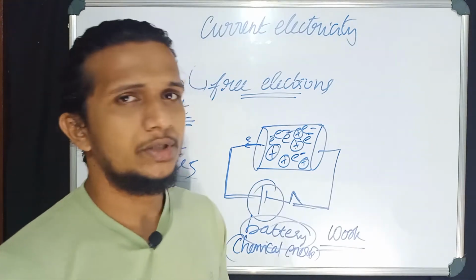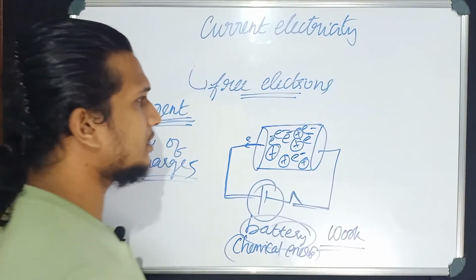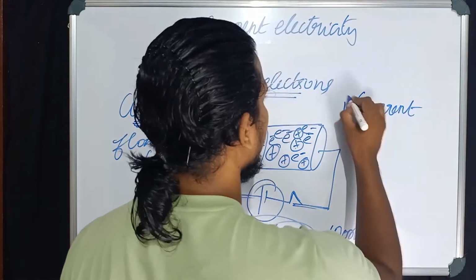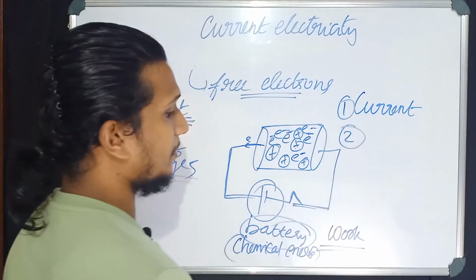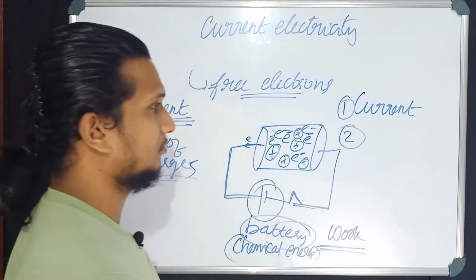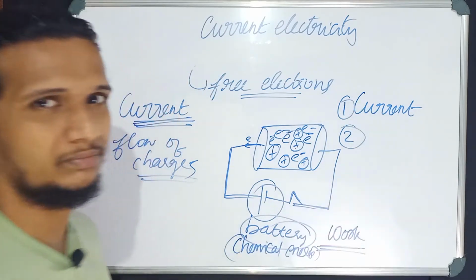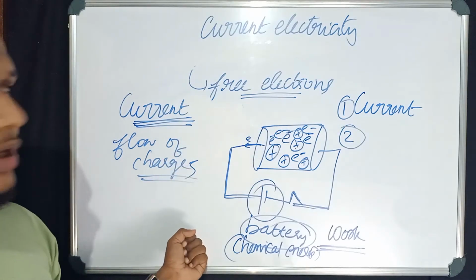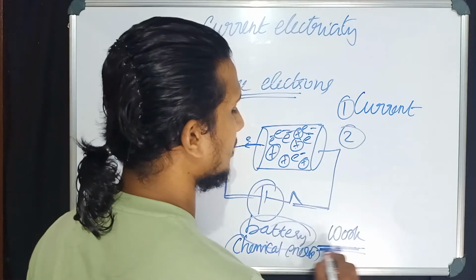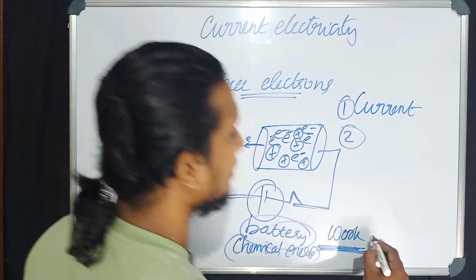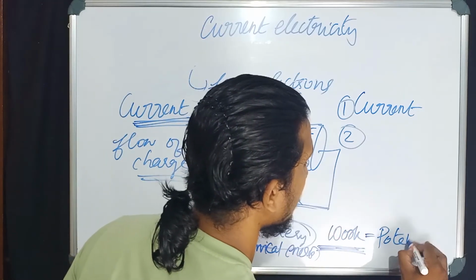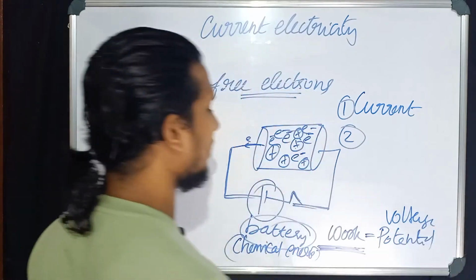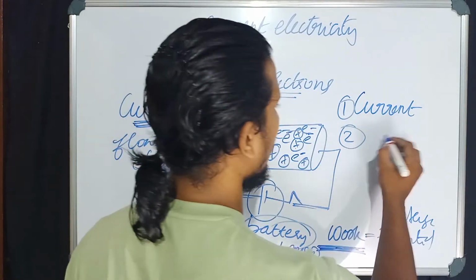So in today's class, we are going to discuss current. We will say what is meant by current, first thing, and second thing is about this work. How is current formed? Because of this battery. This battery is pulling these charges. We have to discuss this work as well, and this work is called potential or voltage. Work done by a battery is called potential or voltage.